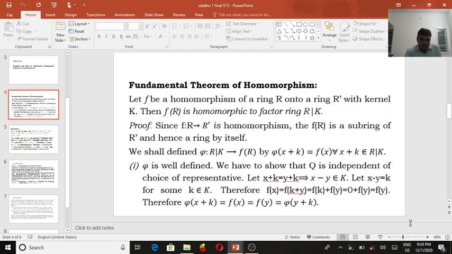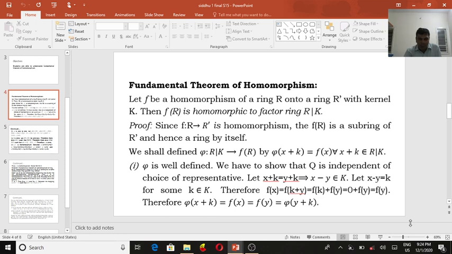Since f is a mapping from R to R dash and is a homomorphism, f of R is a subring of R dash. Hence it is a ring itself. There is one way, by using the homomorphism and subring form. So first make one more mapping. Say pi is a mapping from R over K to f of R.